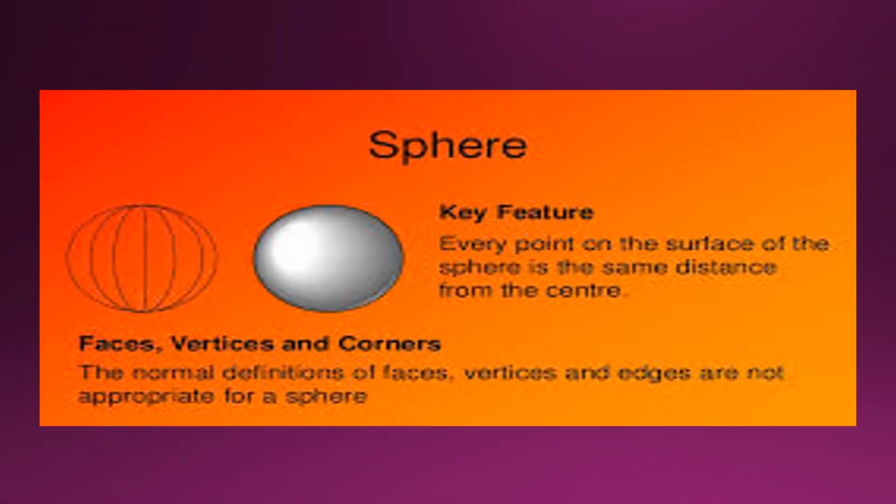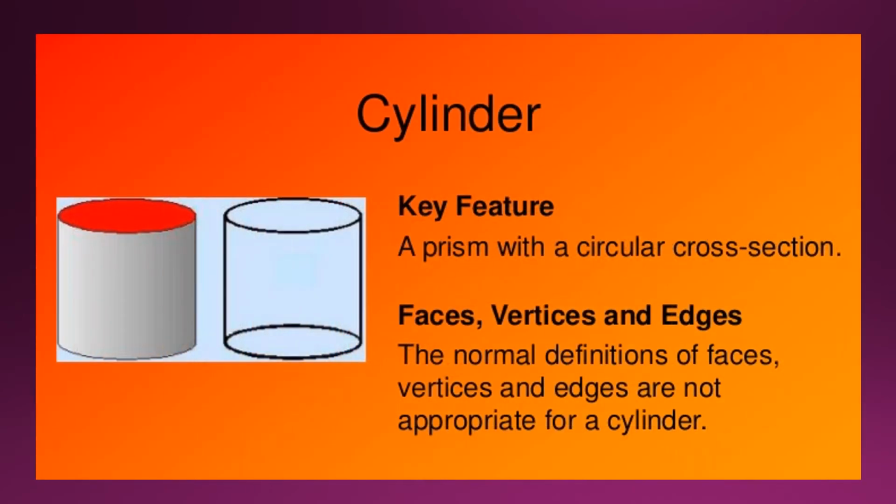Next we have a sphere. A sphere has only one curved face. It has no vertices and edges. Cylinder. A cylinder has 2 plane faces and one curved face. It also has 2 edges and no vertices.